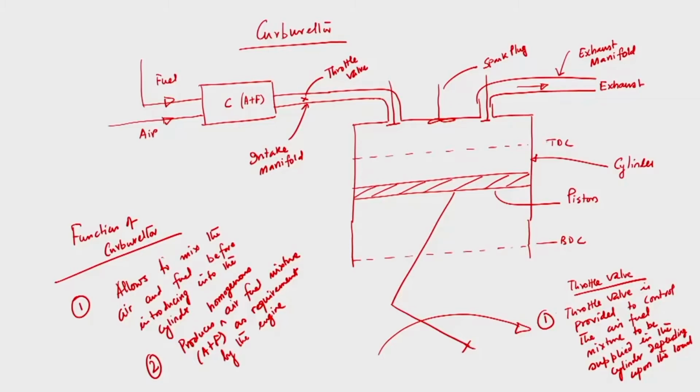I have discussed that it produces a homogeneous air-fuel mixture as required by the engine. Not only that, sometimes the carburetor is used to provide a stoichiometric air-fuel mixture, that is, a chemically correct air-fuel mixture. It is not always possible that the carburetor will provide a chemically correct mixture, but it will be very close to it. So, now we need to know what is a chemically correct or stoichiometric air-fuel mixture.